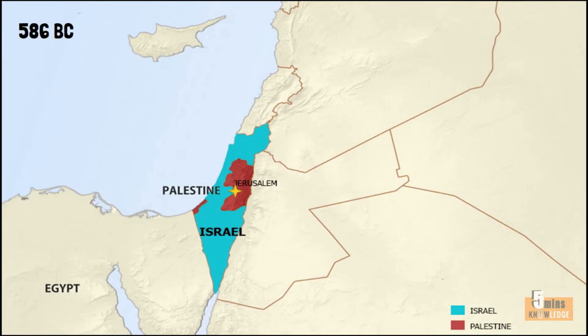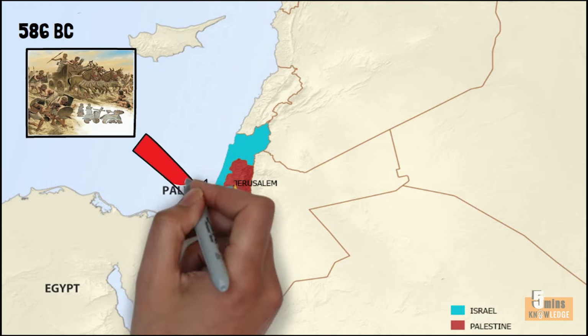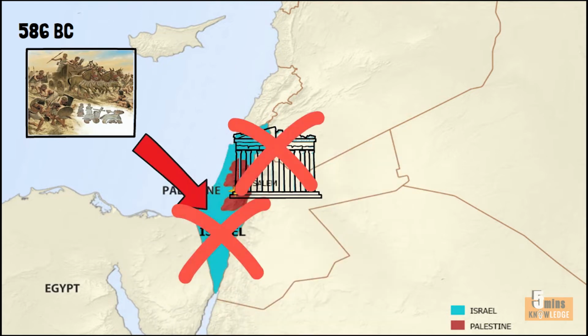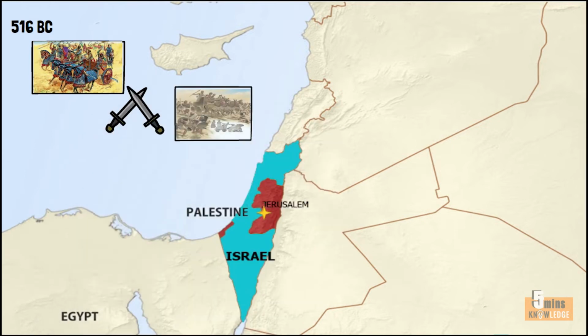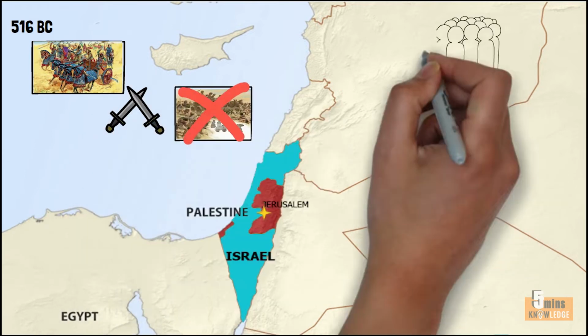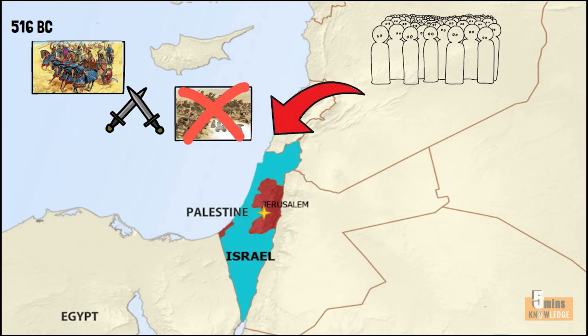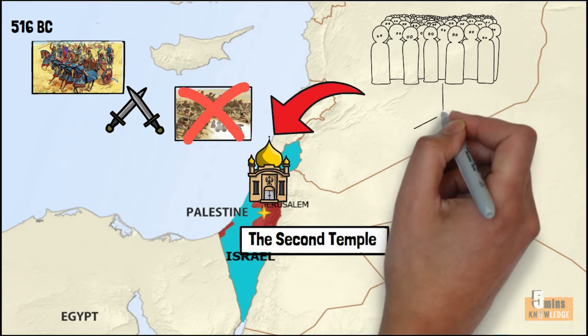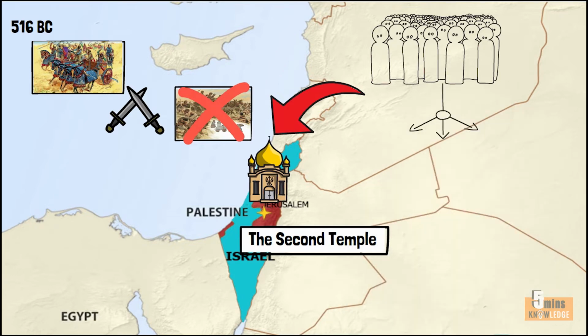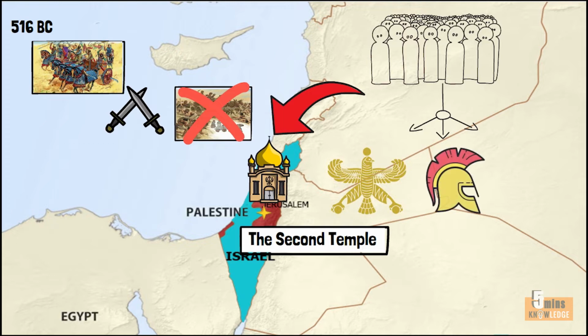In 586 BC, the Babylonian army destroyed Israel and the First Temple. About 70 years later, the Babylonian army was destroyed by the Persian Empire, and the Israelites were allowed to return to Jerusalem. They rebuilt the Second Temple on the foundation of the First Temple. The Israelites were then ruled by the Persian, Greek, and Roman empires.